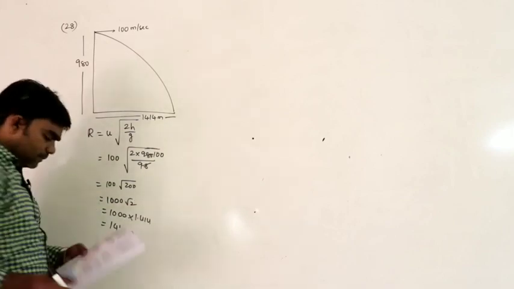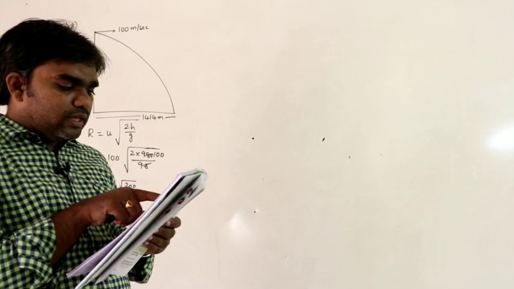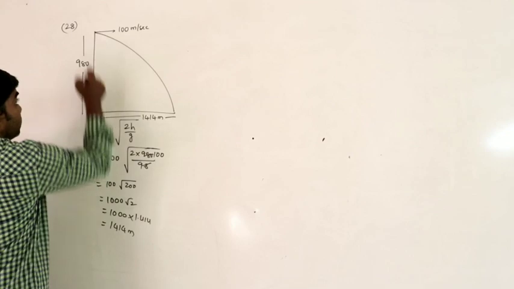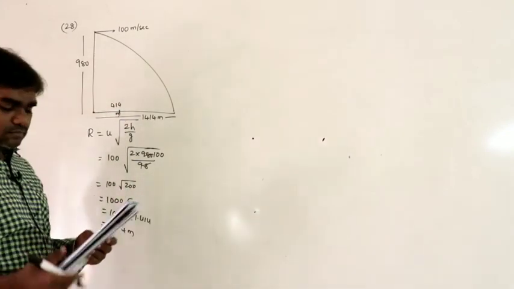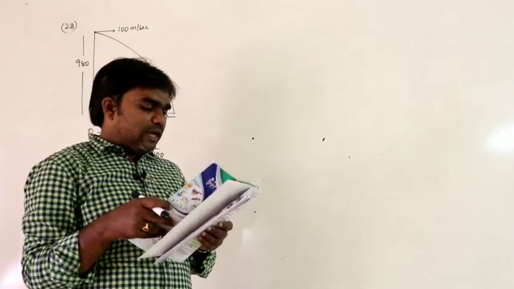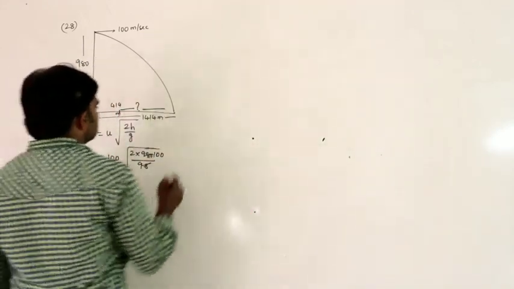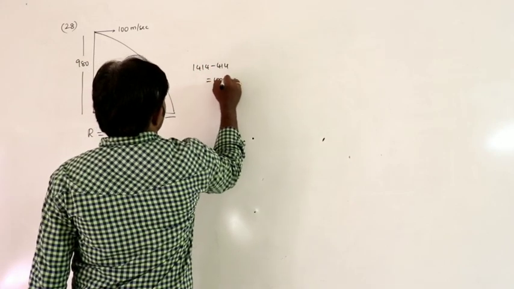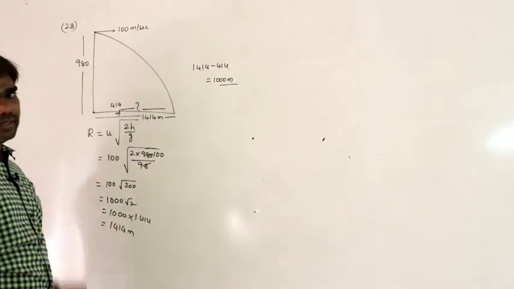But one more condition is, a person on the ground is 414 meters ahead horizontally from the dropping point. This is the dropping point actually, but the person is 414 meters ahead. At what velocity should he move so that he can catch the food packet? So this is the distance that the person can travel: 1414 minus 414. How much? The person must travel a distance of 1000 meters to catch the food packet.